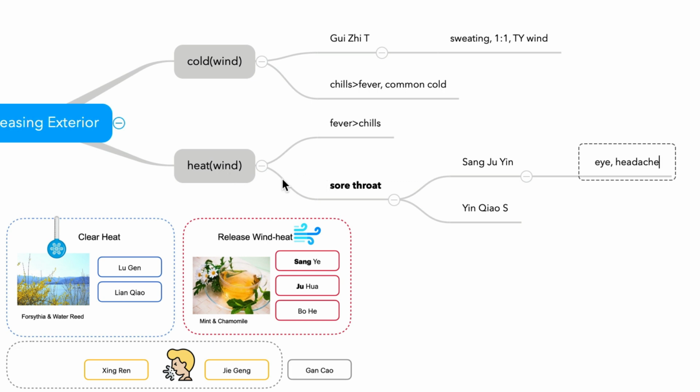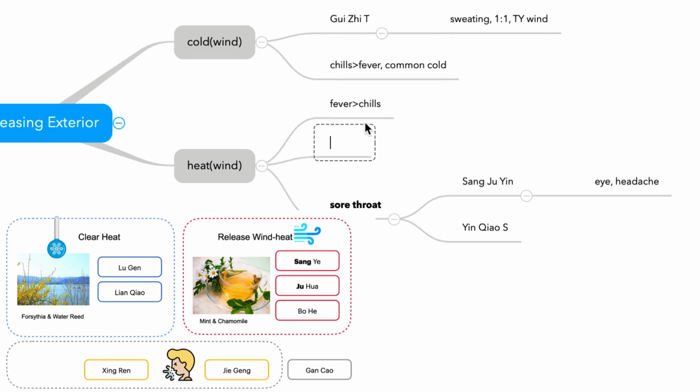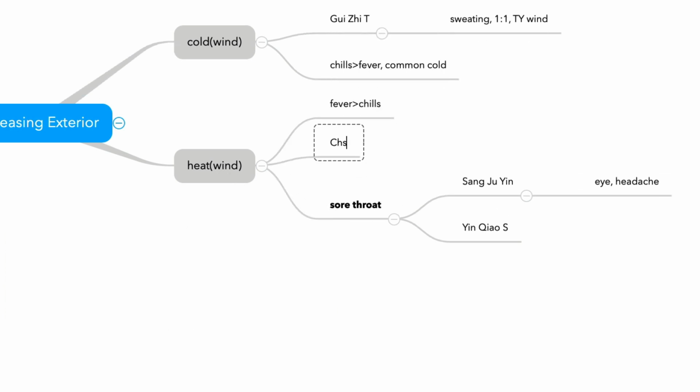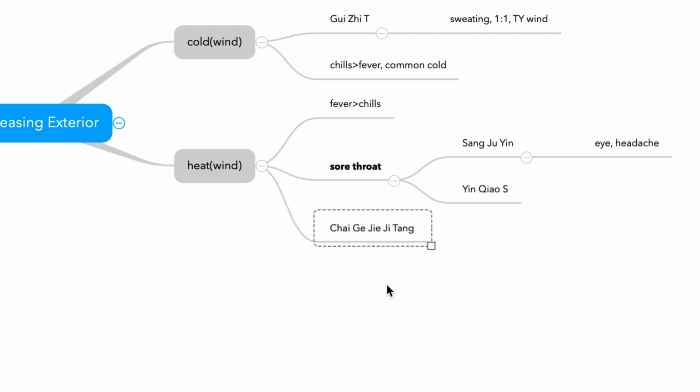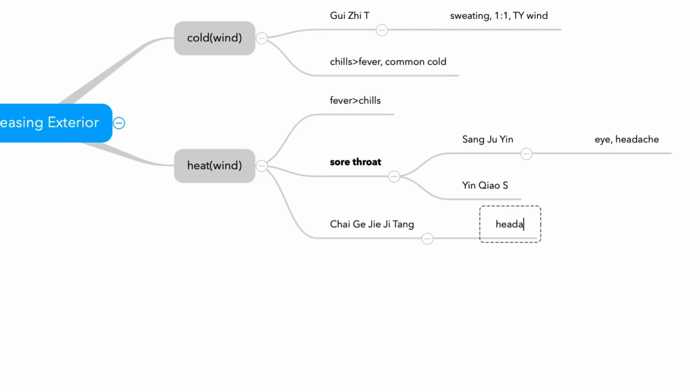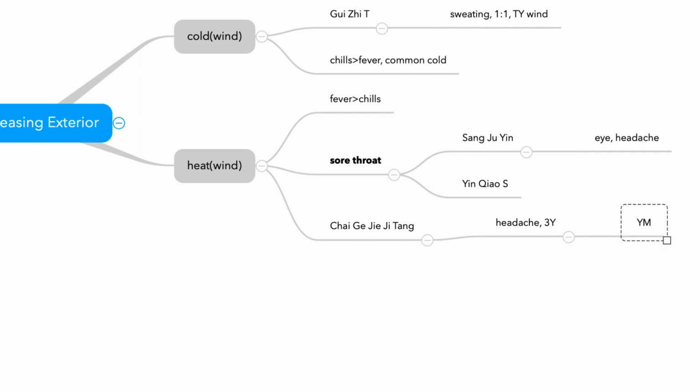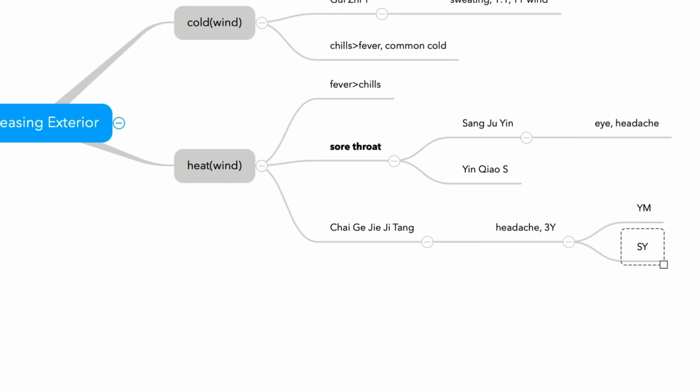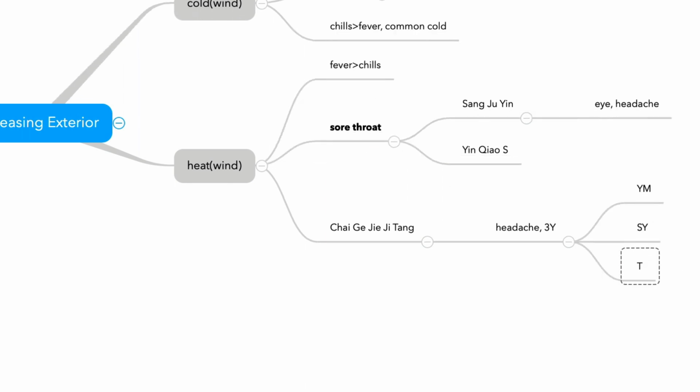And another formula for wind heat is Chai Ge Jie Ji Tang. The keyword for Chai Ge Jie Ji Tang is headache. Three yang headache. So Yangming, Shaoyang, and Taiyang headache.